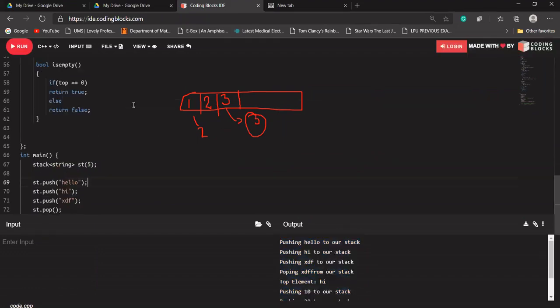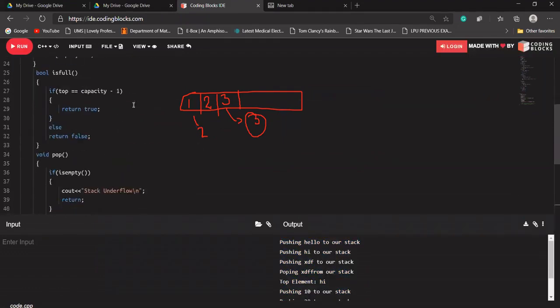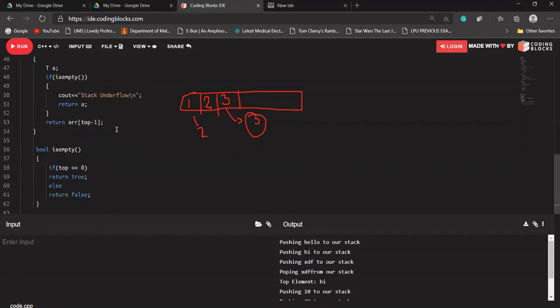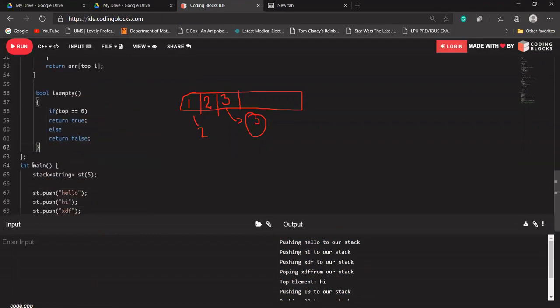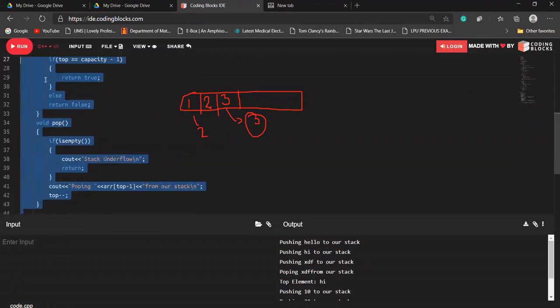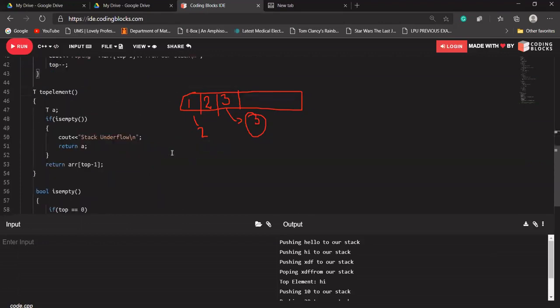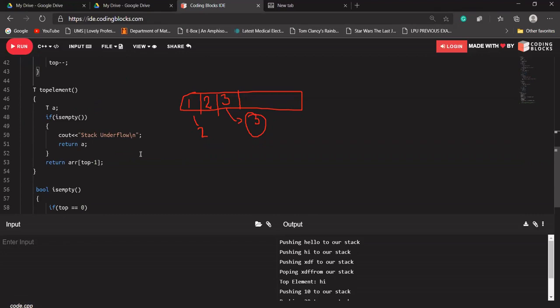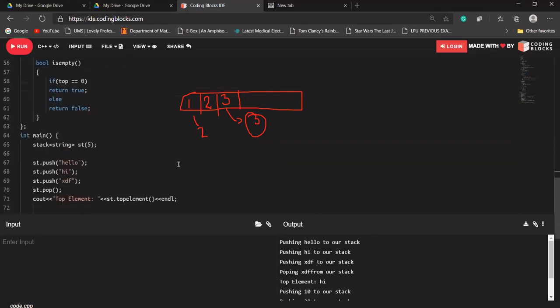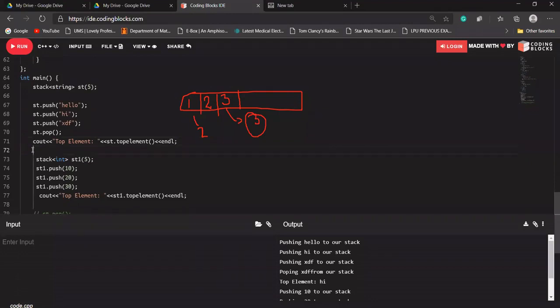So this class works for string as well, for character, for integer as well. After using a template we can say that we have reduced the size of our code. Otherwise, for creating a string stack, we would need to copy and paste this code again, and for creating a character stack, we would need to copy and paste this code again. So we have reduced our work as well, and it is very simple, I think so. So is the need of a template clear to everyone? You can create a stack of type character as well, of type double as well, bool as well, anything you want.